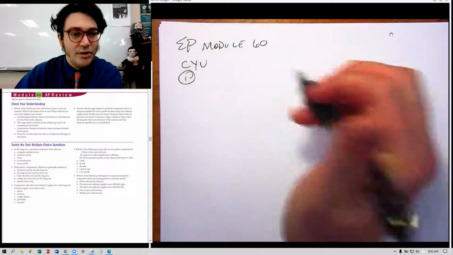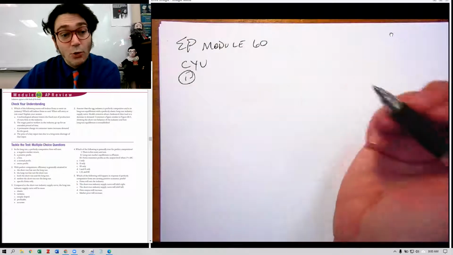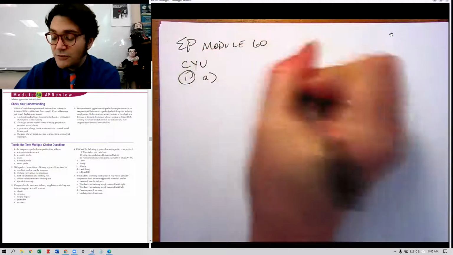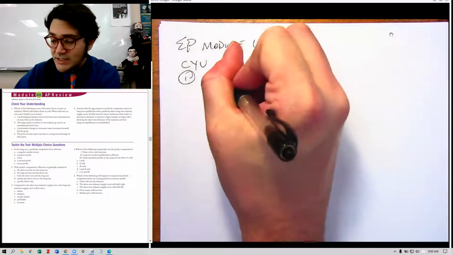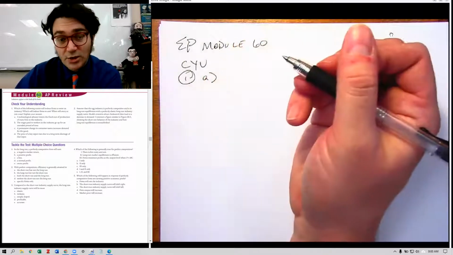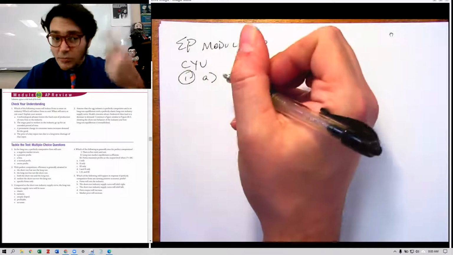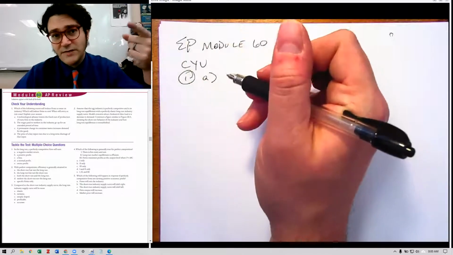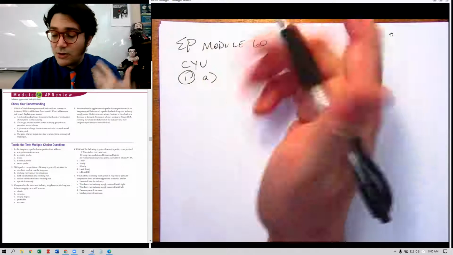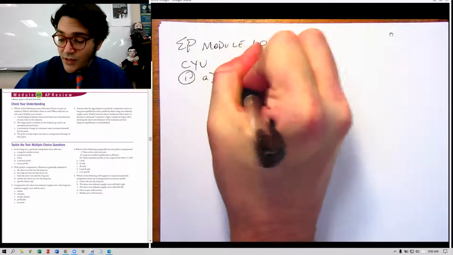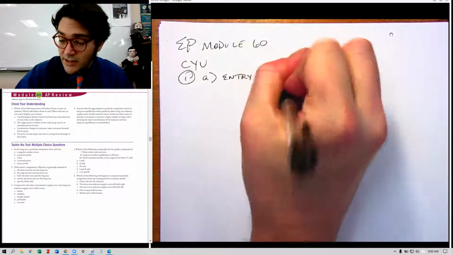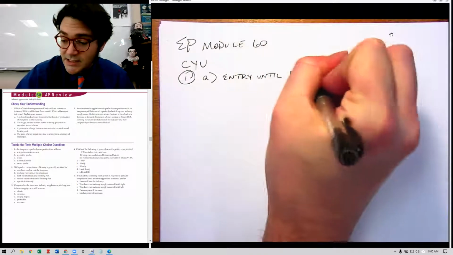So part A says a technological advance lowers the fixed cost of production of every firm in the industry. And so for that one, we'd say that they have profit initially because their costs are now lower. So that's the thinking process: think about, is there going to be profit or is there going to be loss? And the reason is there's going to be profit because the costs are lower. And so then we'd say entry, right? New firms will enter until the price equals the ATC again.